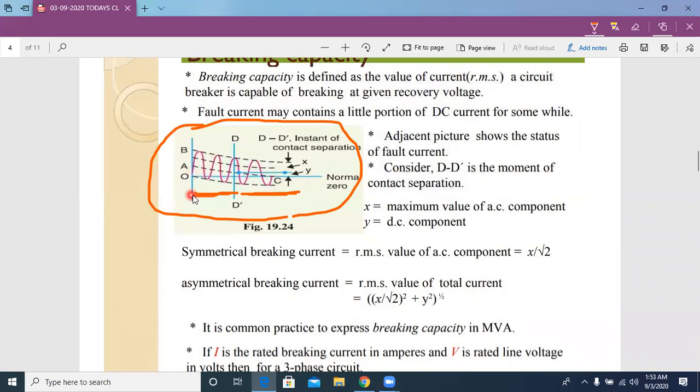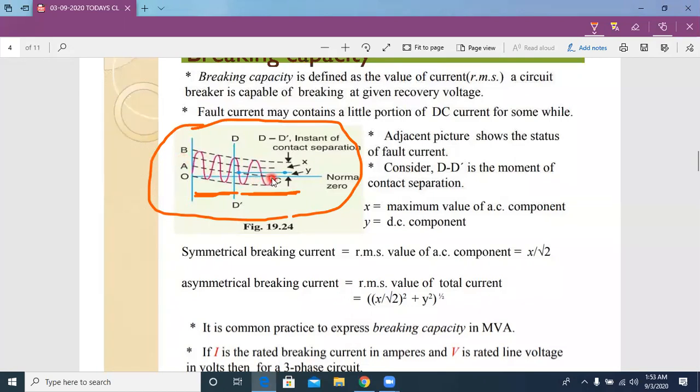And I already told you asymmetrical current is nothing but a combination of DC current and symmetrical current, and that DC current is going to decrease with respect to time. The transient nature with respect to time is going to be zero.